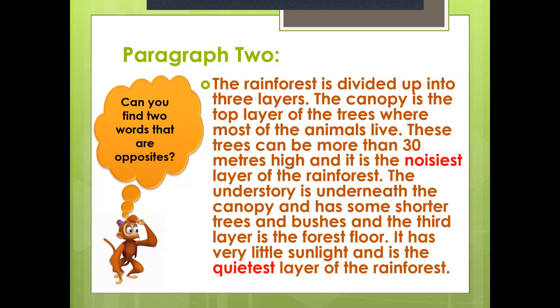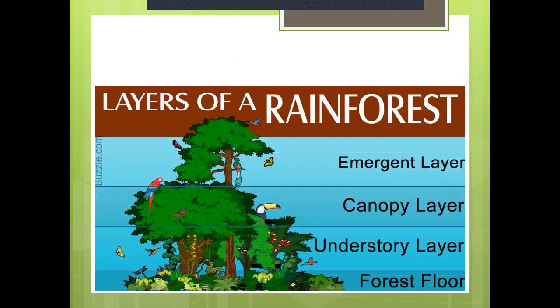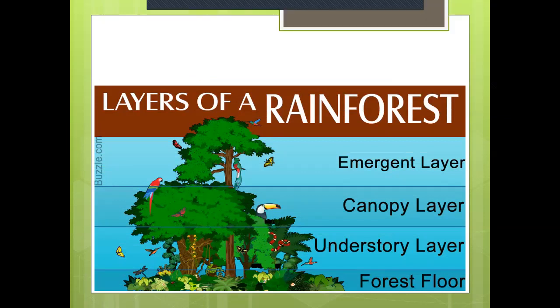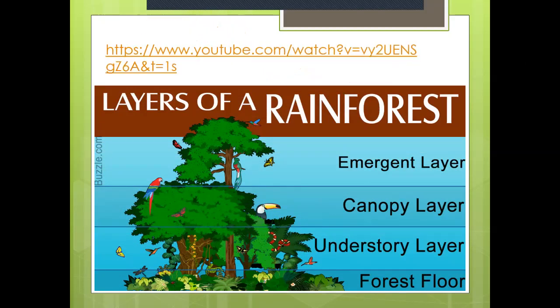Now, we know the layers of the rainforest. Can you look at this picture? And tell me the layers of the rainforest again. Emergent layer, canopy layer, understory layer, and forest floor. So here we have many layers, 4 layers of the rainforest. In our book, we only talked about the canopy layer, the understory layer, and the forest floor. But if you want to know more, please watch this video on YouTube. I think you're going to find some amazing information.